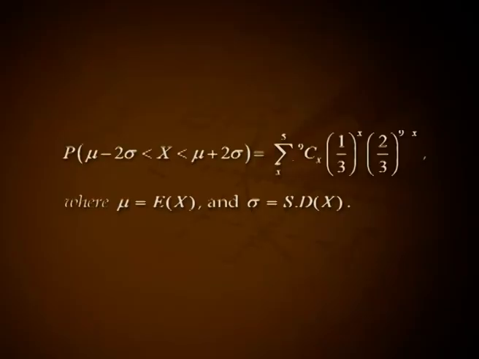Problem 4. The MGF of a random variable X is (2/3 plus 1/3 e raised to t) the whole raised to 9. Show that probability of mu minus 2 sigma less than X less than mu plus 2 sigma equal to summation X from 1 to 5 of 9Cx (1/3) raised to x into (2/3) raised to 9 minus x, where mu equal to expectation of X and sigma equal to standard deviation of X.